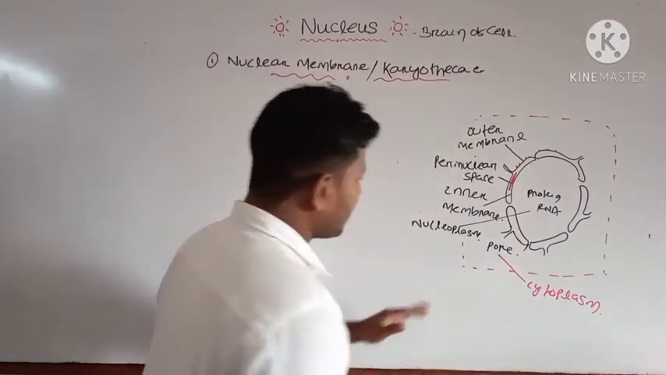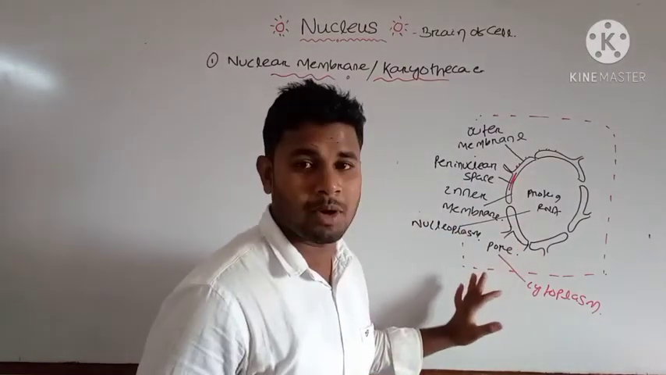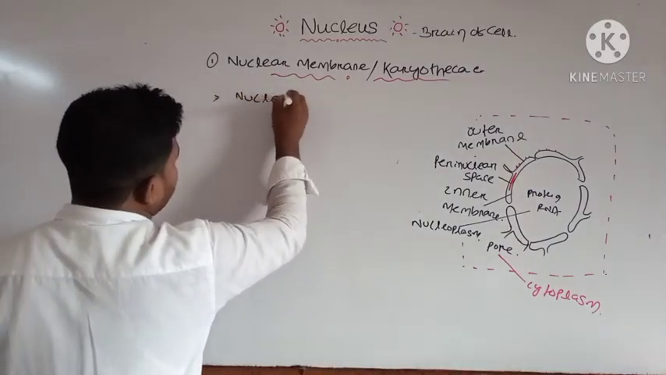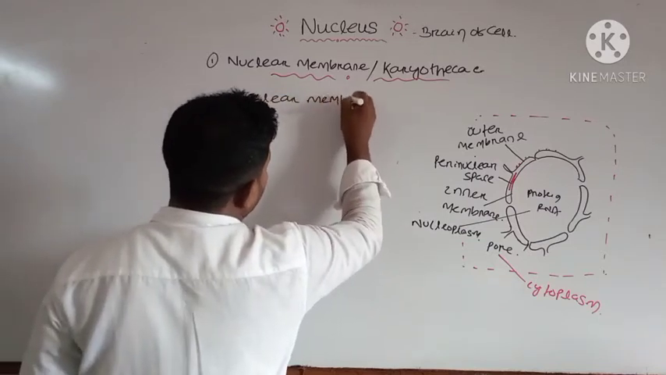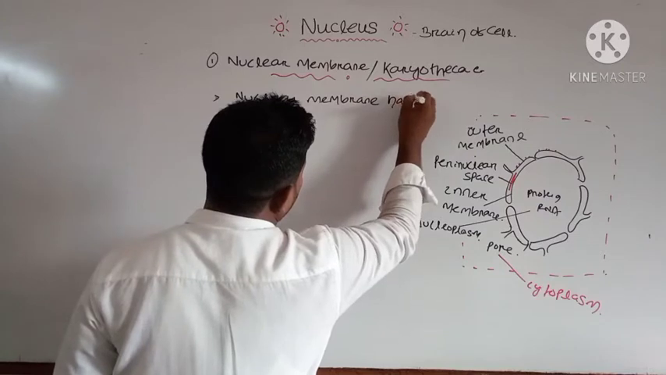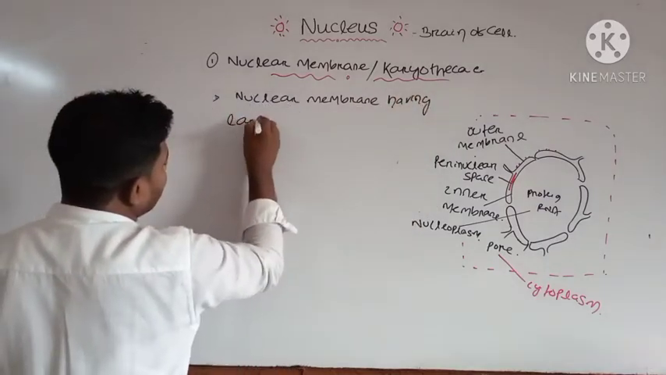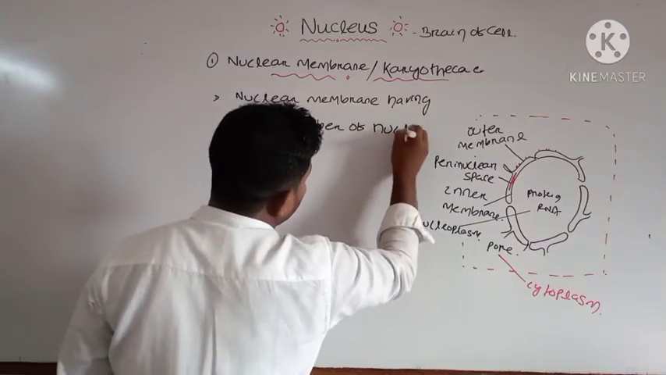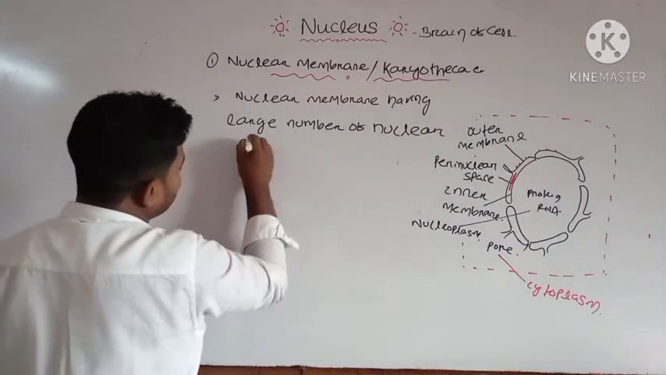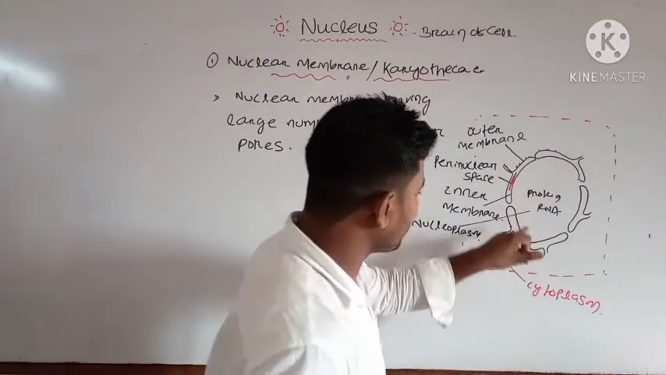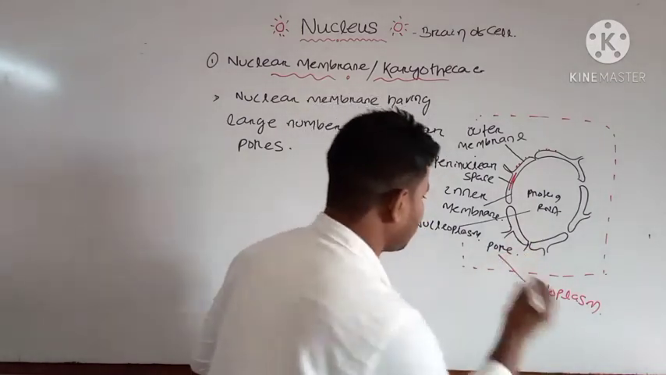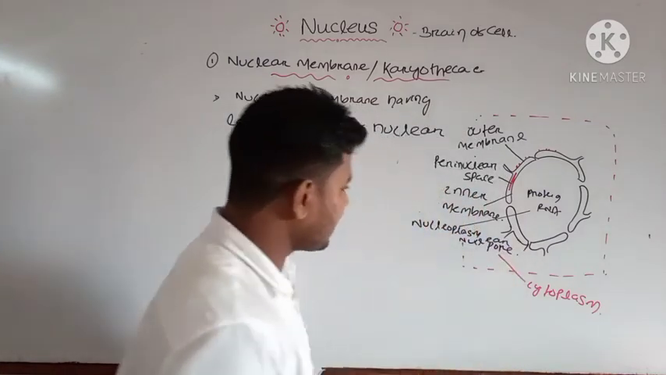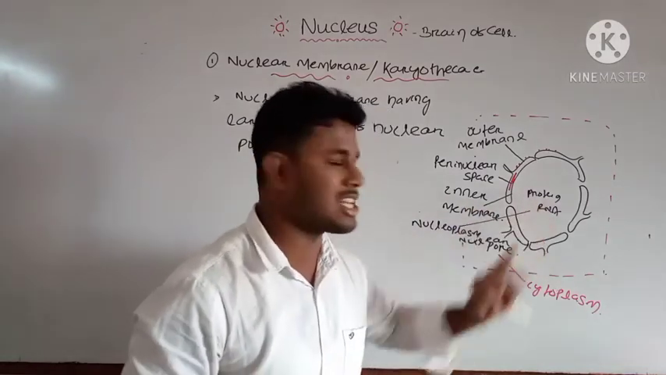Okay, again another point: we discussed that they are having a large number of pores. Then we can write that point next. Nuclear membrane having a large number of nuclear pores. Okay, these are known as your nuclear pores, which are present in between two membranes. So that is your nuclear pore. Okay, these are the structures which mainly help in the transport of your protein and RNA.